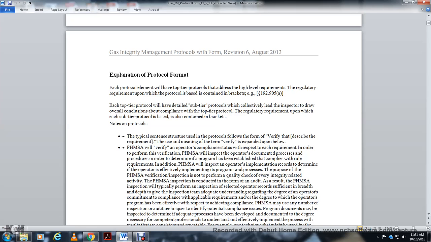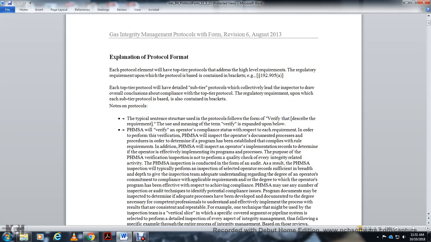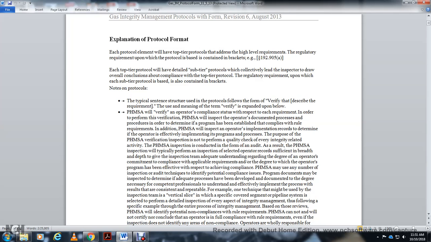PHMSA will verify the operator's compliance with respect to each of the requirements. In order to perform the verification, PHMSA will inspect the operator's documented processes and procedures to determine if the program has been established to comply with the rule's requirements. In addition, PHMSA will inspect the operator's implementation records to determine if the operator is effectively implementing the program and processes. The purpose of the PHMSA verification inspection is to perform a quality check on every integrity related activity.